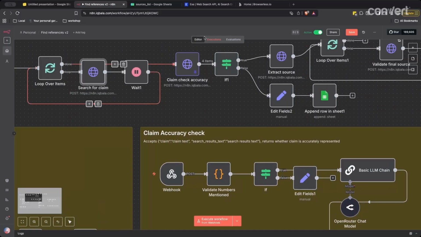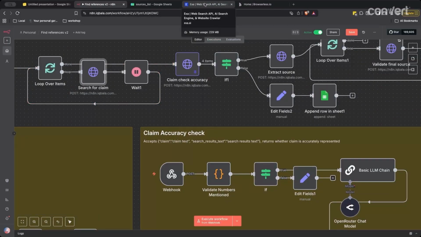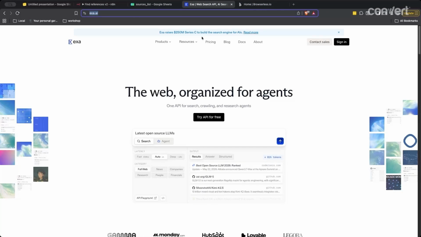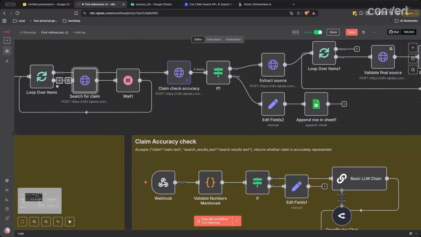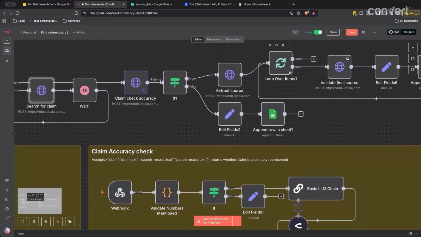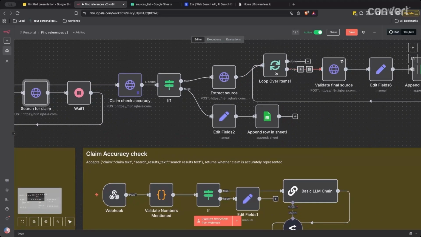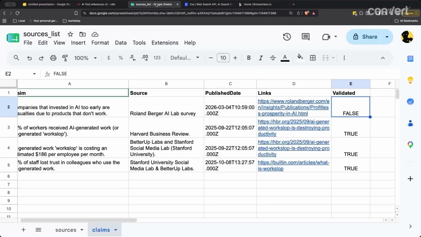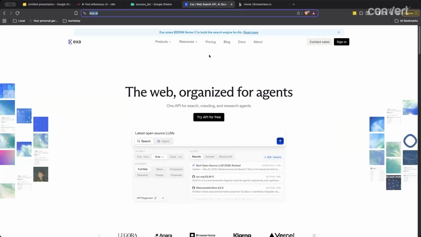The other thing you need to do is it uses two external resources. One is Exa, and this is just a web search tool optimized for agents. So really good, very cheap. I'm using the freebie tier, so I'm going to need to work around some of the rate limits. This is why some of these loops exist, by the way, is because I'm working with the cheap or free tier. Therefore, I've got rate limits in place, and it doesn't really add much in terms of time, but it's something to bear in mind.